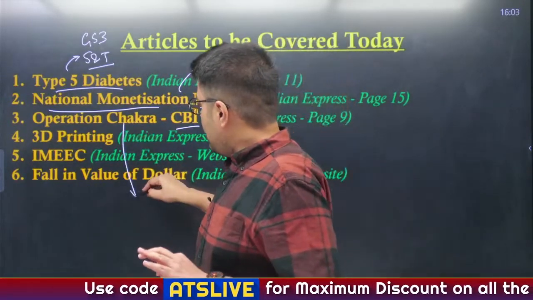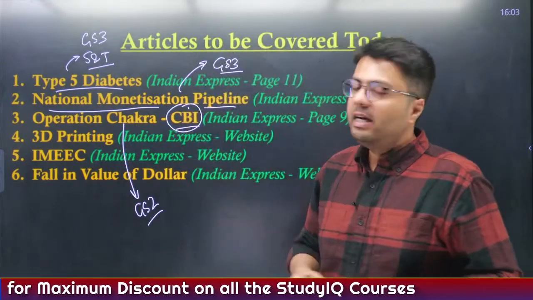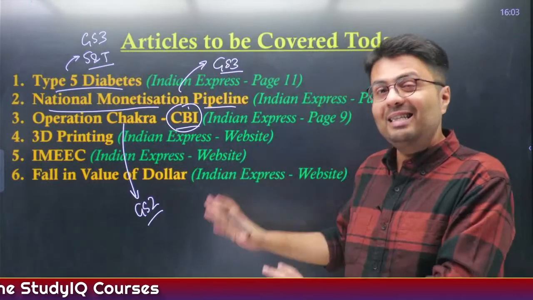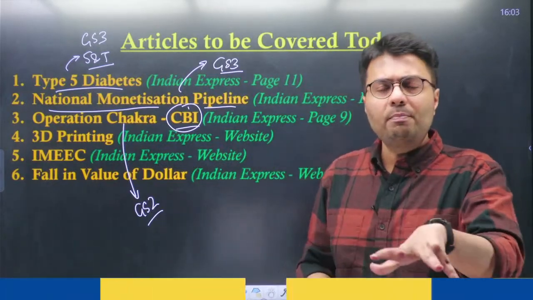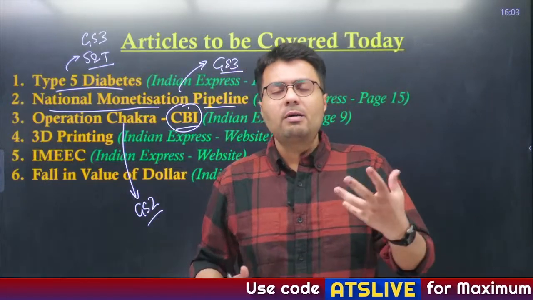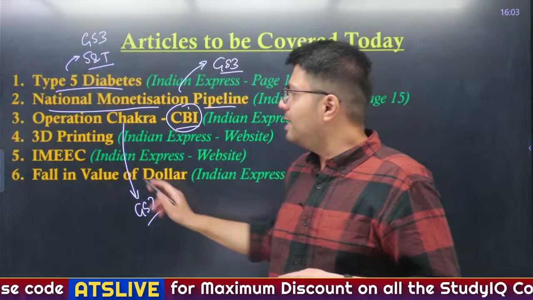Now, this again is relevant from a GS paper 2 perspective. Why? Because the CBI is India's premier investigative agency. Although it is not a statutory body, it is still very important as far as Indian polity and its syllabus is concerned. And recently, we've also heard debates about the appointment process of directors. So all of that I'm going to cover in today's discussion.